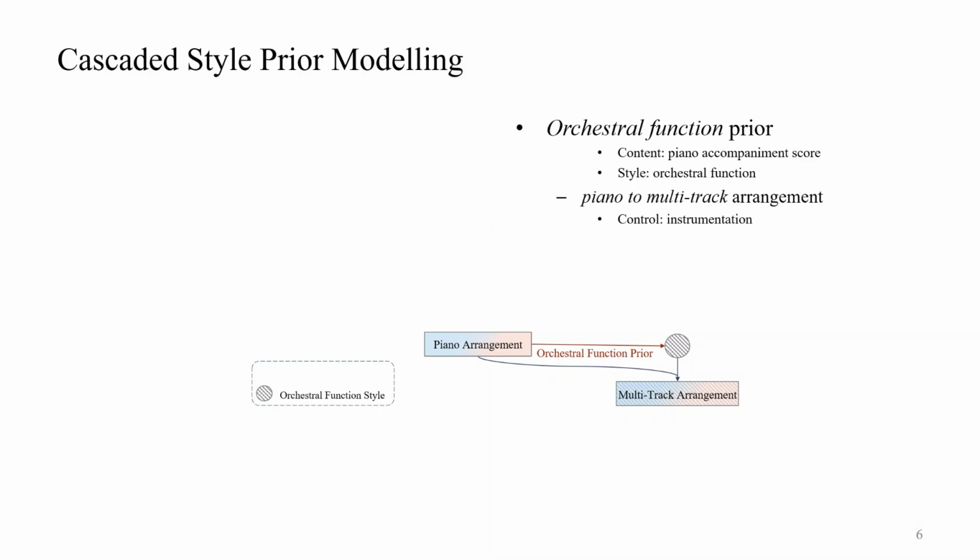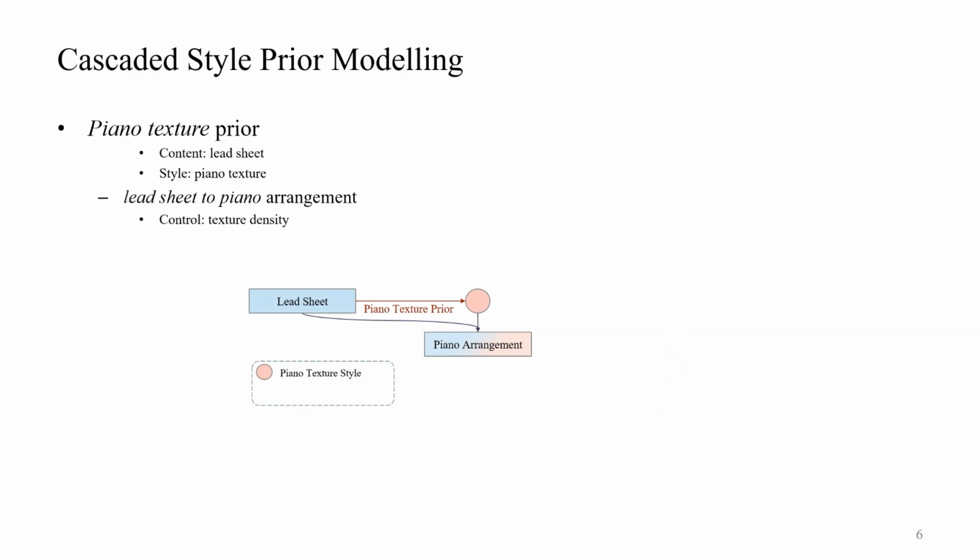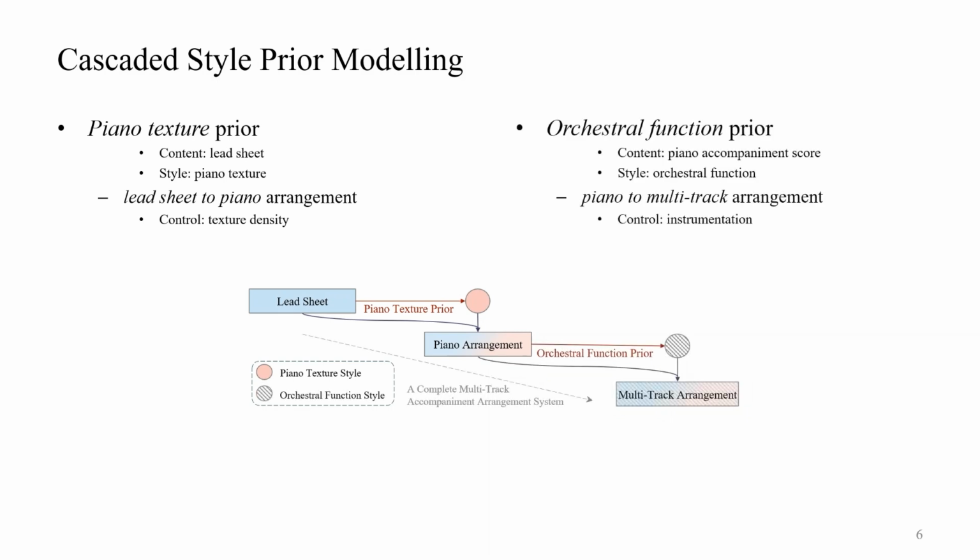So to this end, we've introduced our technique details for piano to multi-track arrangement, where we leverage an orchestra function prior for whole song multi-track modeling. Actually, we can reach more than that. The same methodology applies to lead sheet to piano arrangement as well, this time using a piano texture prior. By stacking both stages, we come to a complete music automation system from lead sheet via piano to multi-track arrangement. The style factors on both stages are controllable.